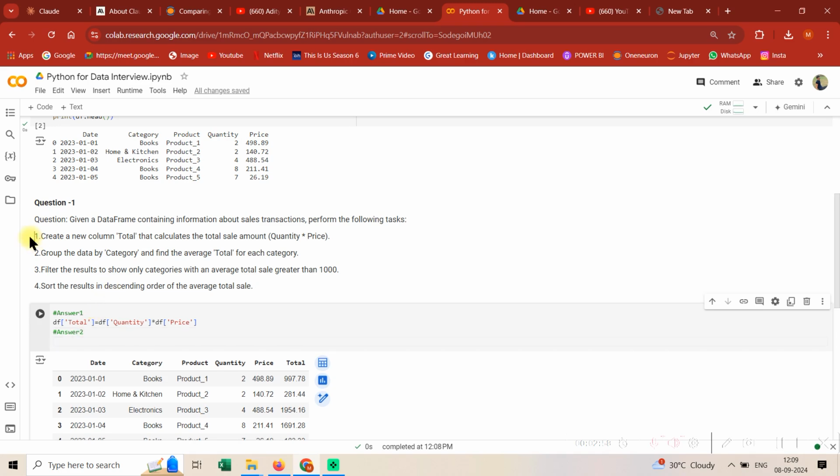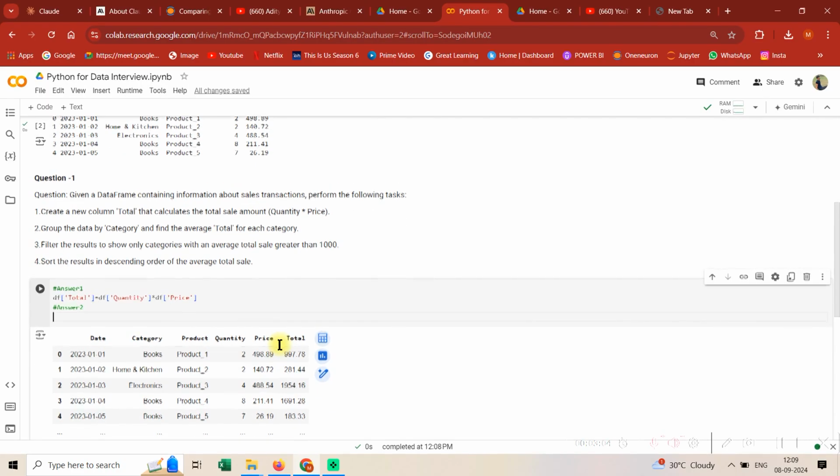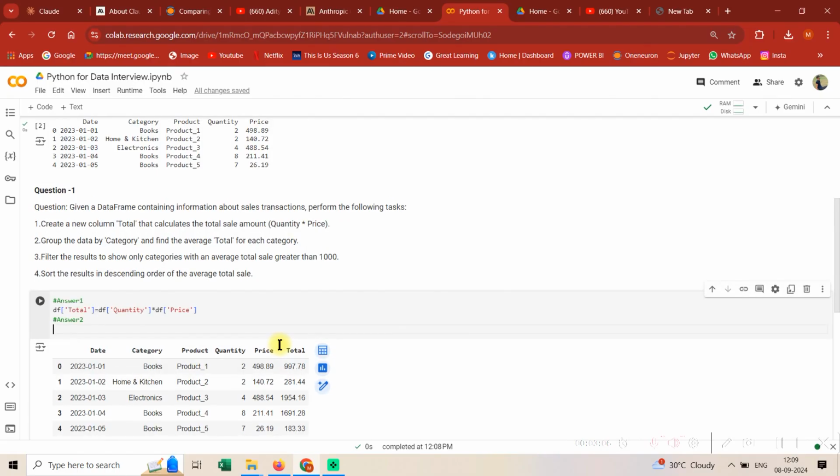So guys, the next question is: group the data by category and find the average total for each category. This is a very common question for group by conditions. In simple terms, I have seen few people messing up with this problem. So let's just write category average. Just know the syntax, right? It's not that difficult. First of all, you need to start by mentioning the data frame, and then you need to write groupby.